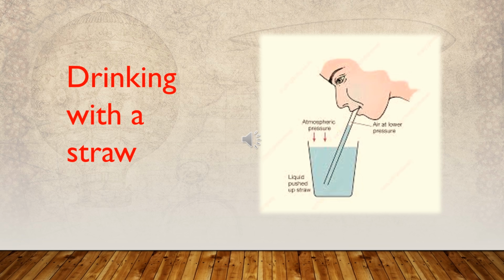The pressure at the liquid surface outside the straw is at atmospheric pressure, while the pressure inside the straw is less than atmospheric pressure. Therefore, the atmospheric pressure pushes the liquid in the glass into the tube, and the liquid moves up through the straw.